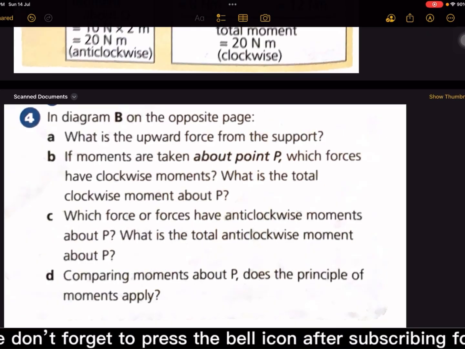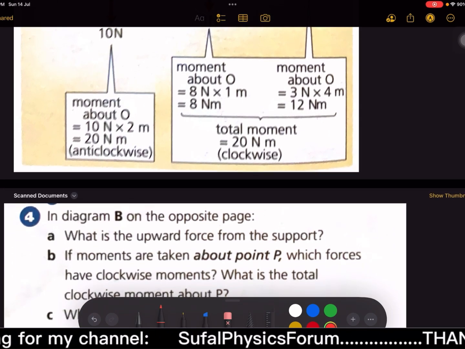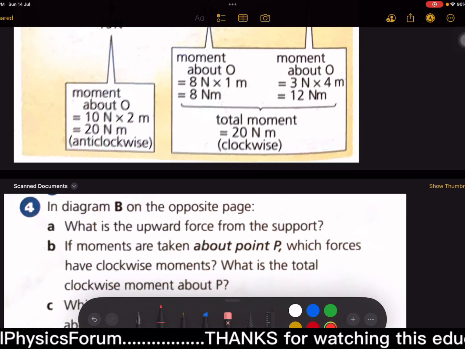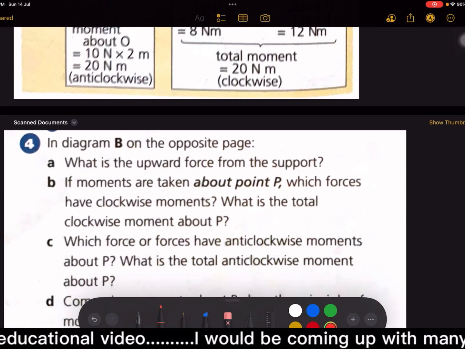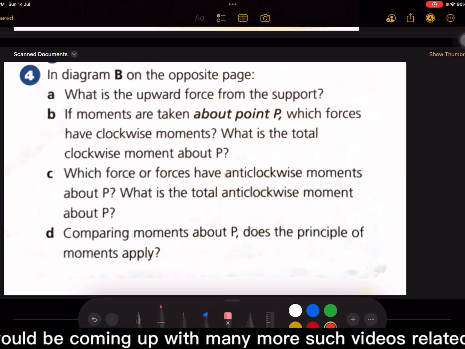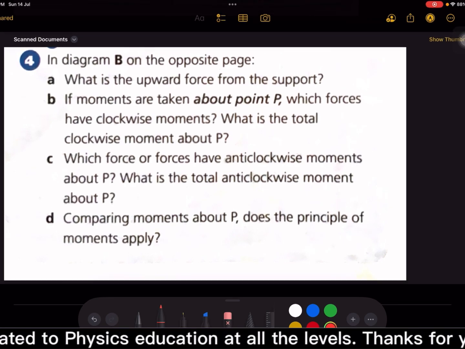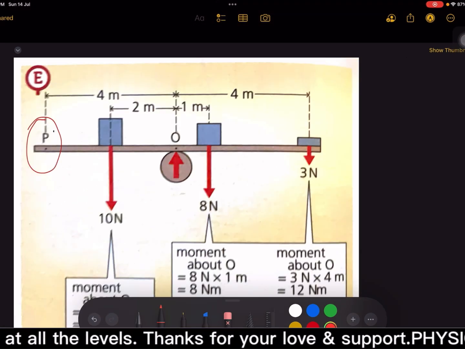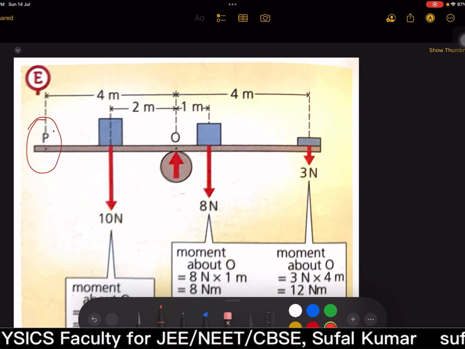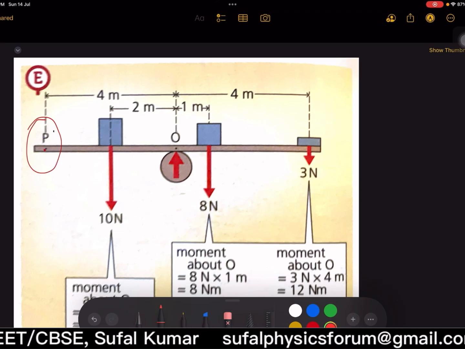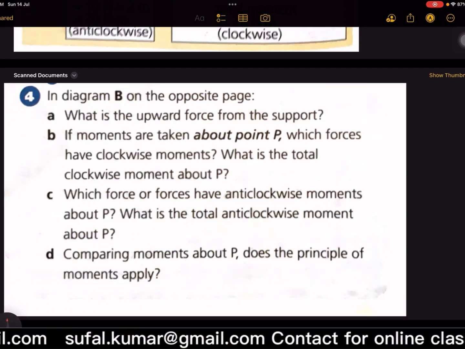If moments are taken about point P, which forces have clockwise moments? All three loads would have clockwise moments, and the total clockwise moment would be 40 Newton meter. Which force or forces have anti-clockwise moments about P? The upward force at O, 21 Newton. So 21 multiplied by 6, because about P they have asked from O to P. No, but isn't that 4? So 84. This became 84.